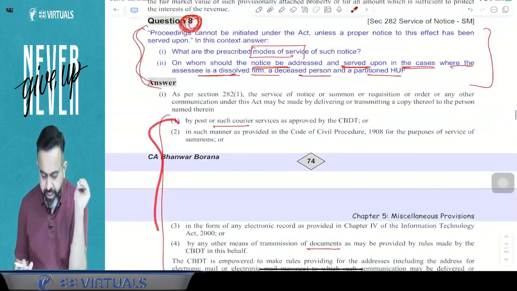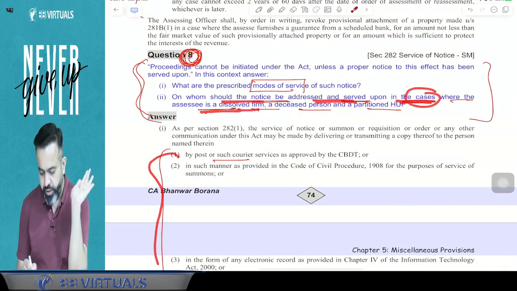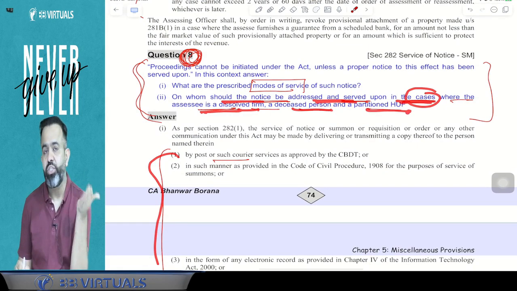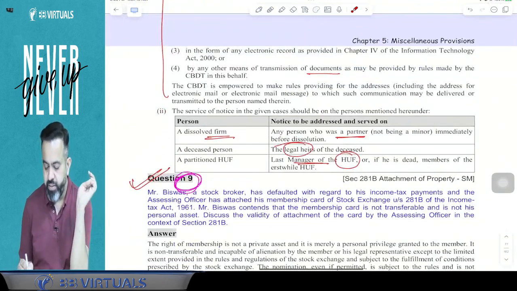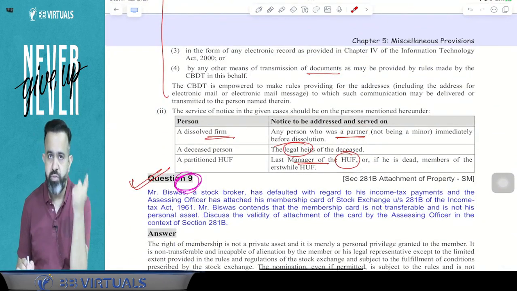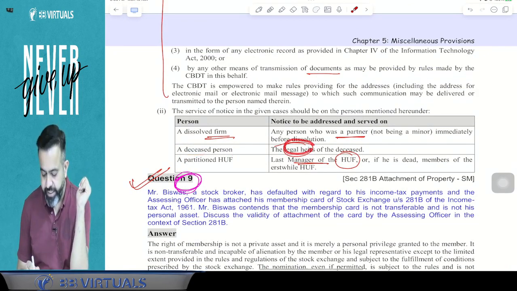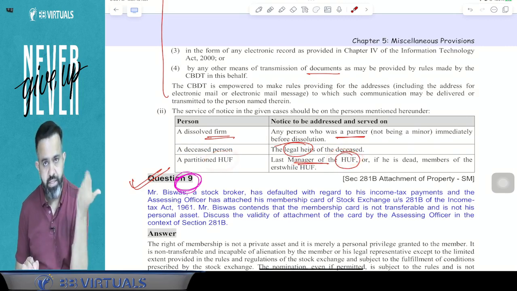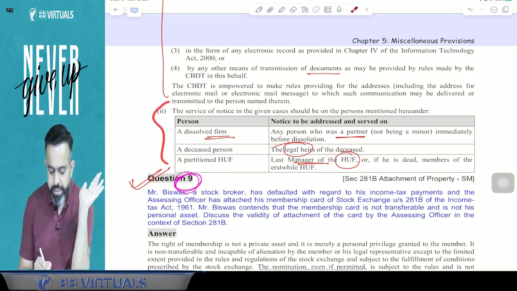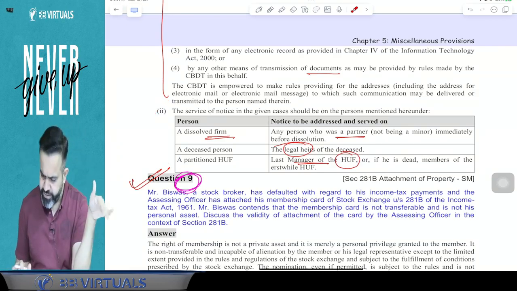And second is, on whom should the notice be addressed and served in case the assessee is a dissolved firm, a deceased person, or a partitioned HUF. For example, if a partnership firm is dissolved, then the person who was the partner at that time will be served the notice. In case of a deceased person, his legal heir. In case of partition of HUF, the last manager of the HUF. So just read this question. It is not very relevant for the examination, but it is given by ICI, so I just covered it here.